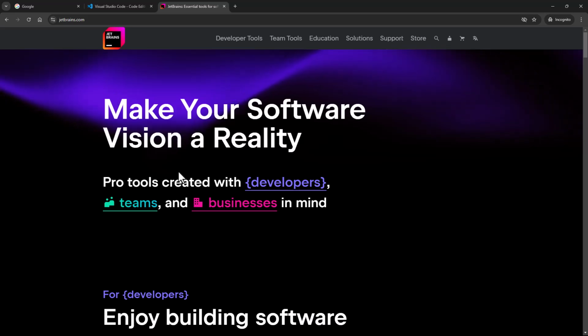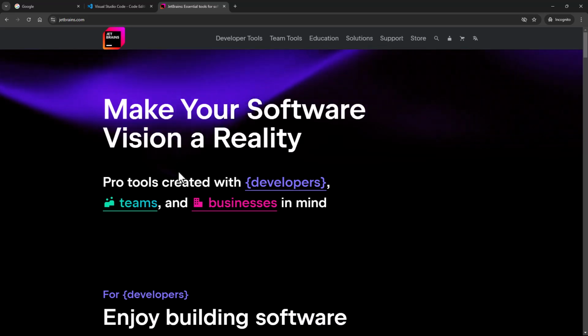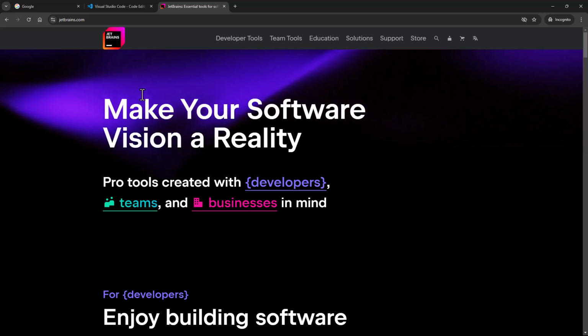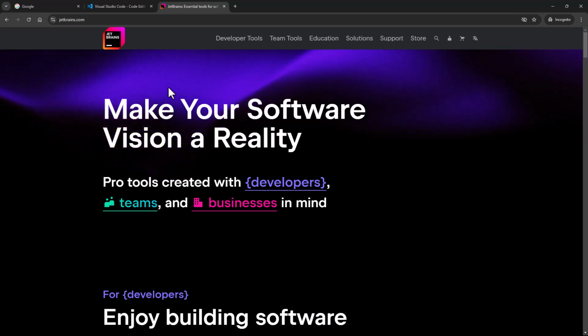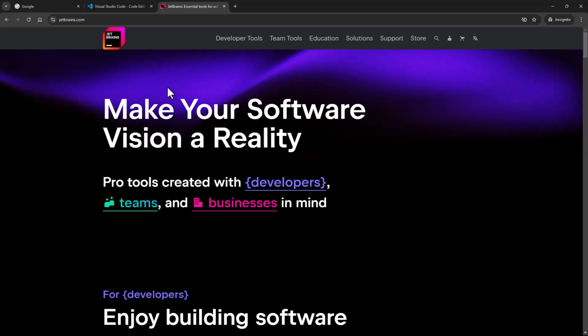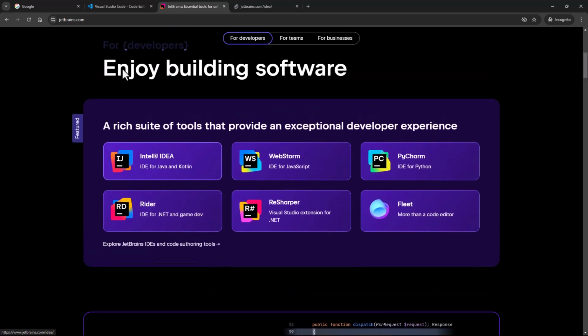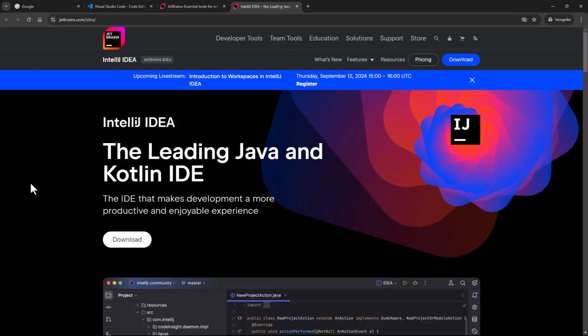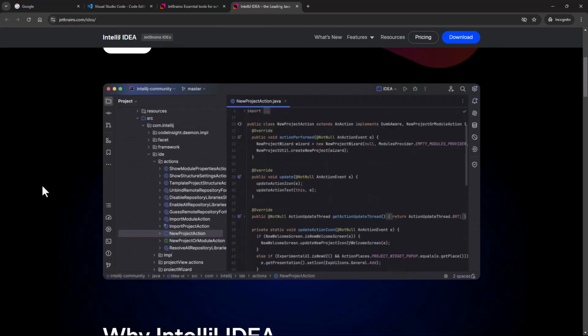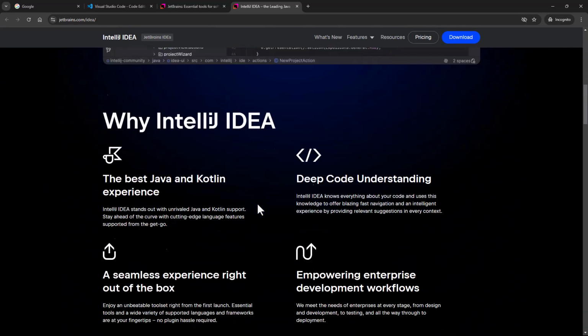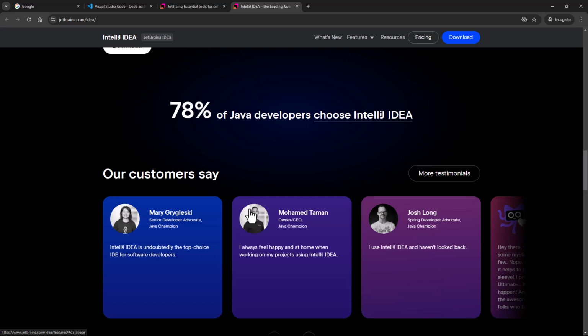Now, a lot of developers make use of JetBrains products, right? So if you're a Java developer, you will be making use of IntelliJ. If you're a Python developer, you would be using PyCharm. Now what happens is, if you come over here, let me show you IntelliJ IDEA. I'll open this in a new tab. It has really good support for Java, and it's one of my favorite IDEs out there.